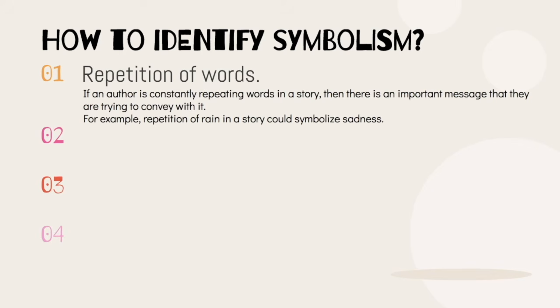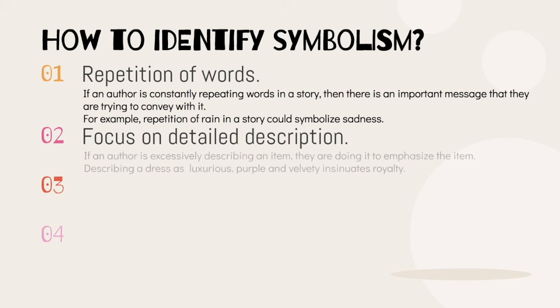Our second method is to focus on detailed descriptions. This is because if an author is excessively describing an item, you should think to yourself, why? Because they are doing it to emphasize the importance of this item. For example, describing a dress as luxurious, purple, and velvety usually insinuates royalty through its description, and this dress could hold more details to the development of the character.